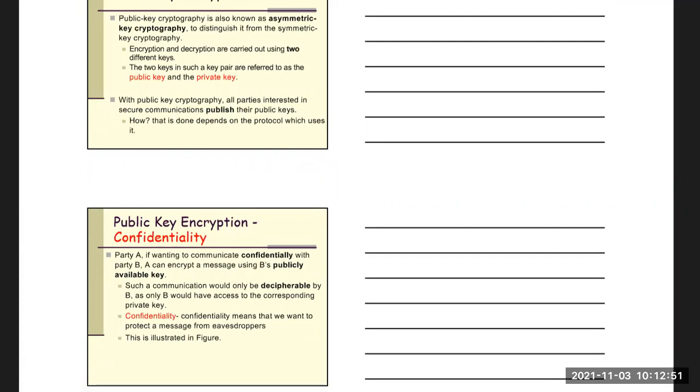You and your friend both want to communicate. Then you are ensuring that your communication should be secure and no other person can interrupt or intercept your message. So that's why they will publish their public keys. Now for sending, we look at confidentiality and authenticity. Both we can see. First we will discuss confidentiality.